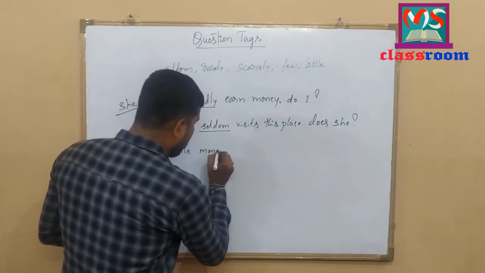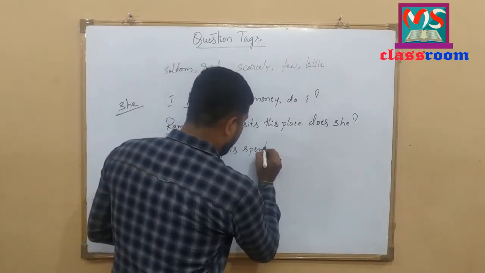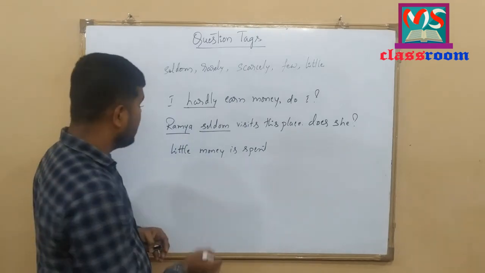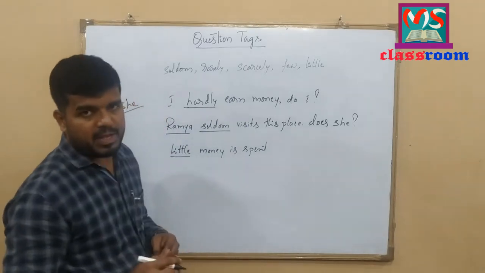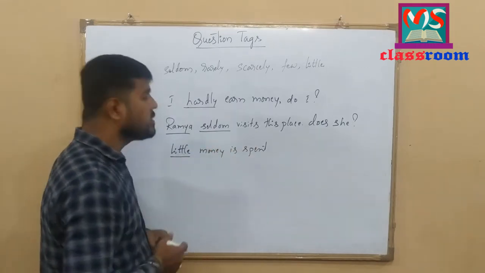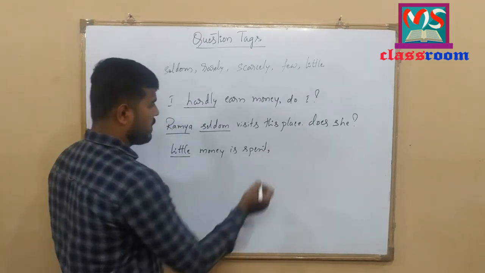Little money is spent. Look at here. Little money is spent. Here, little is semi-negative. So, when we add a question tag, it follows positive. Let me add a question tag here.